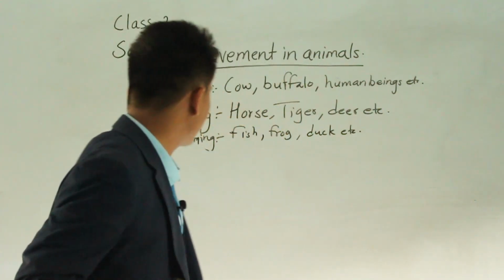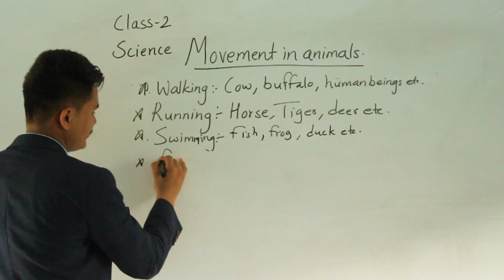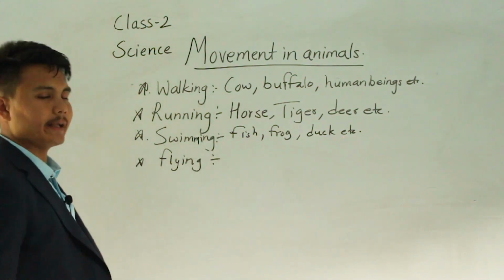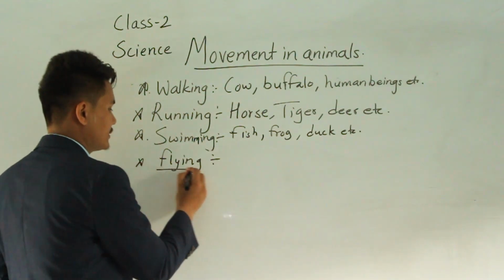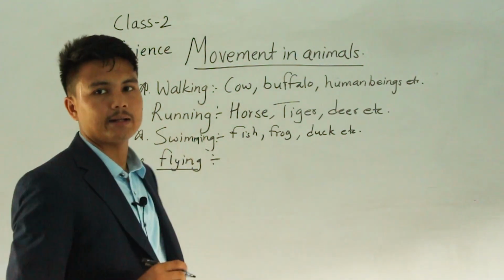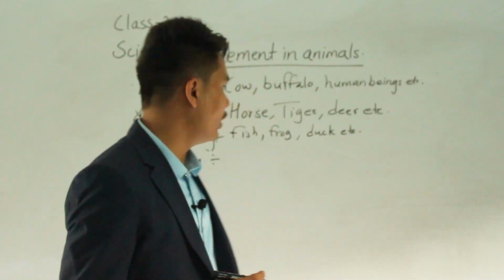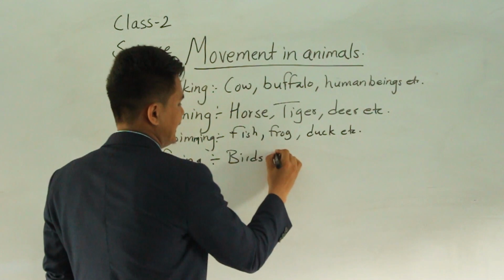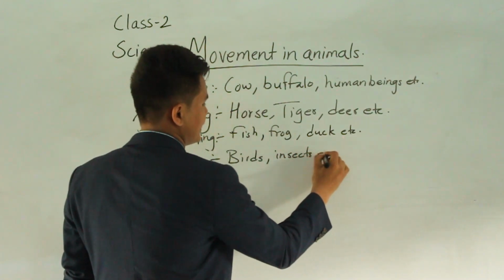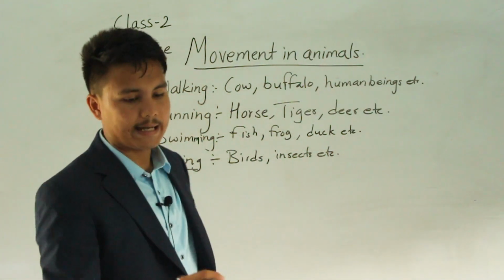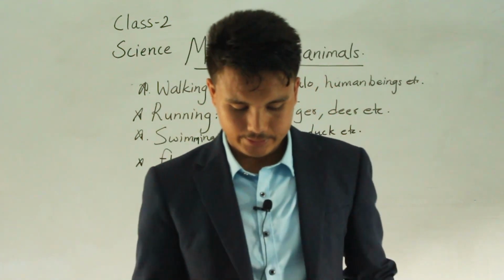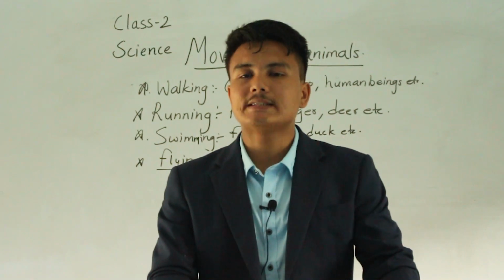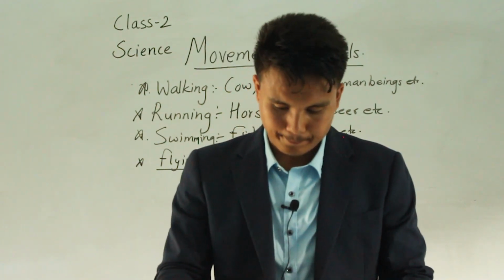Okay. Next topic is flying. Some animals move by flying. This is one of the movements of animals. So flying means they can fly in the air. All the birds belong to flying movements. Birds, insects, etc. All the birds and insects move by flying.